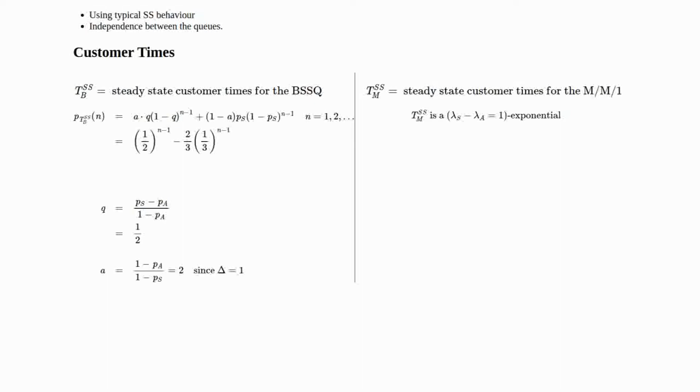So we can simplify this probability mass function for TSSB at n to be 1/2 to the n minus 1 minus 2/3 times 1/3 to the n minus 1. That's just substituting in the values of PS, A, and Q. But we can simplify this further, and with simple algebra, this turns out to be 2 times (1/2 to the n minus 1/3 to the n). Now we wanted to express that in terms of n because we're going to get an expression for the M/M/1 also in terms of n.